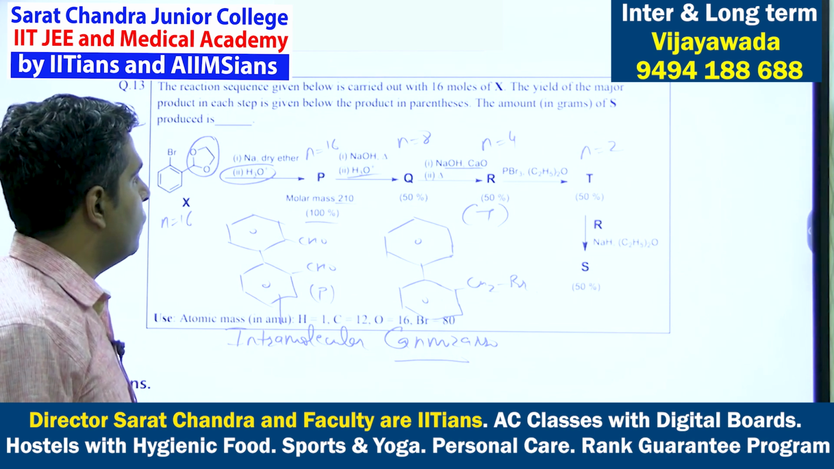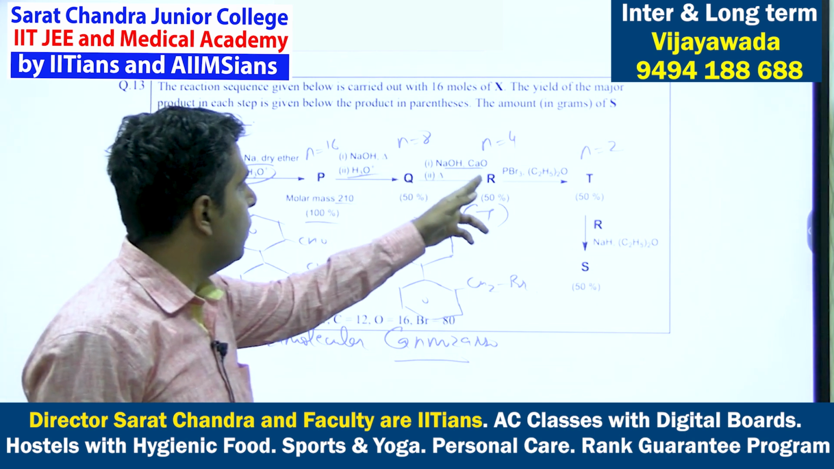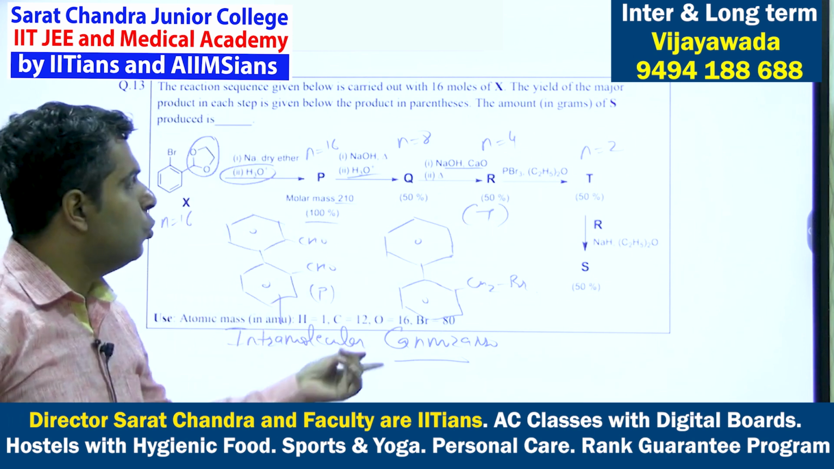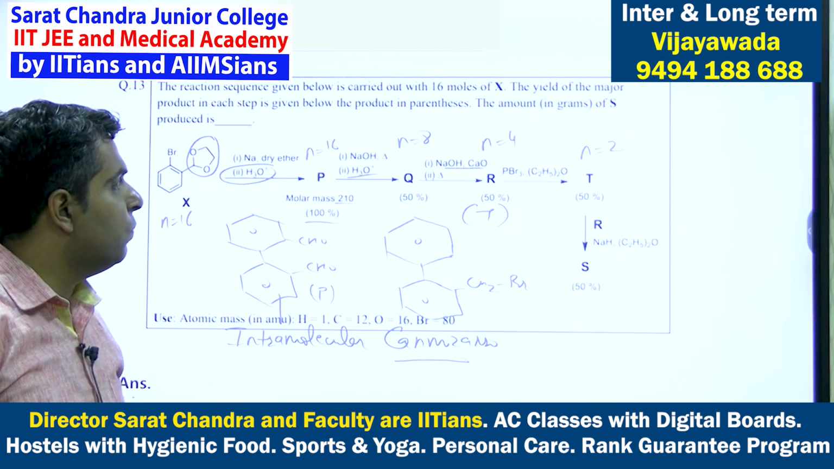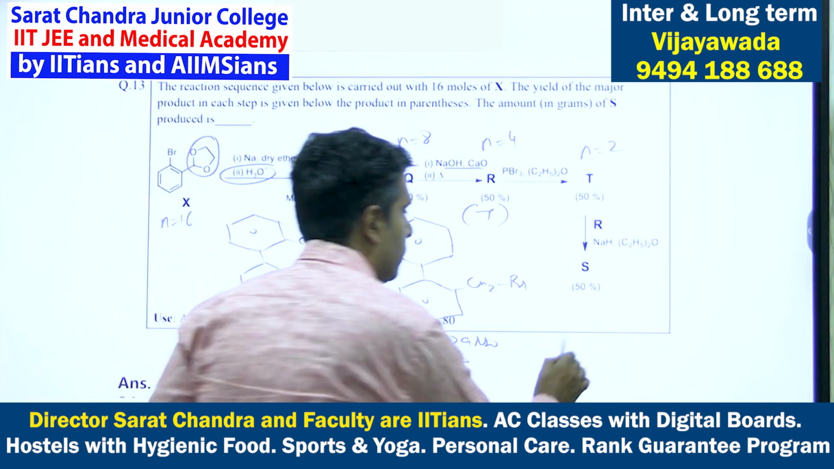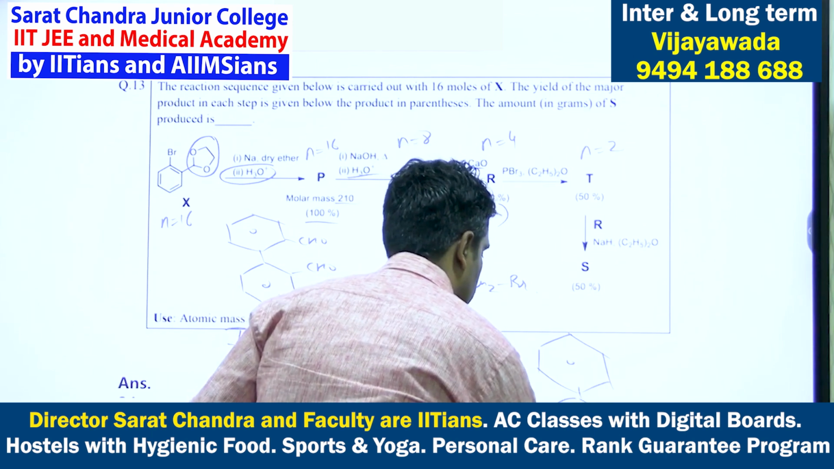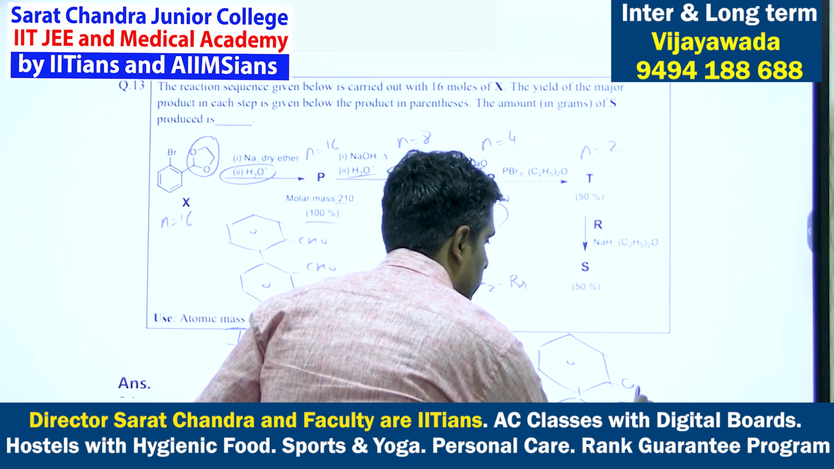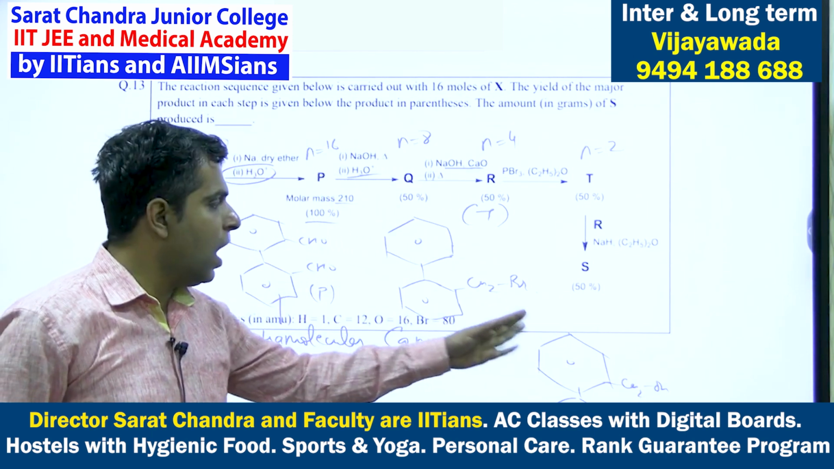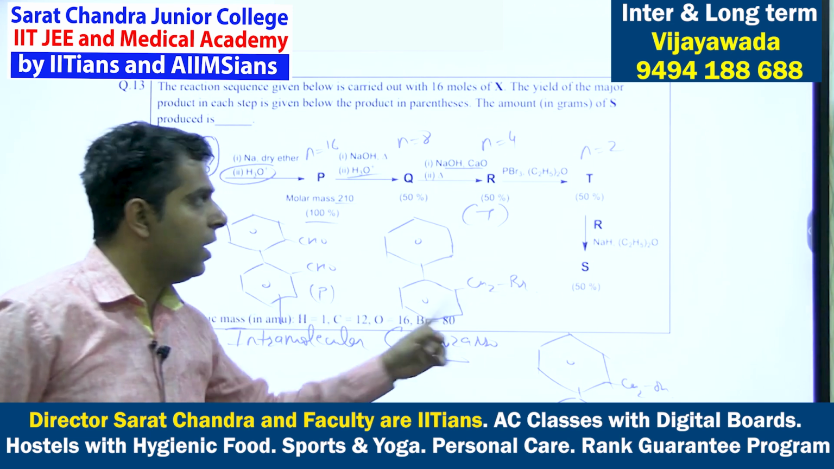So there are 8 moles of Q, then 4 moles of R, then 2 moles of T. Now these 2 moles of T are reacting with R. So what was R? This was R, with CH2OH. So T is an alkyl halide, and R is an alcohol.